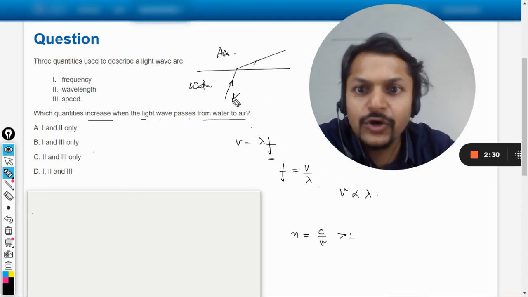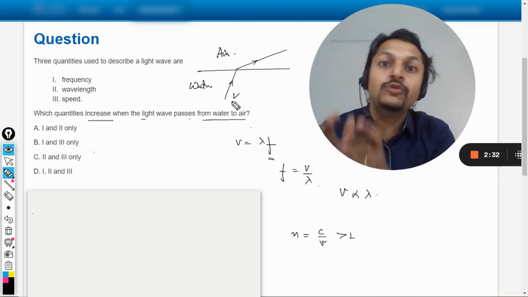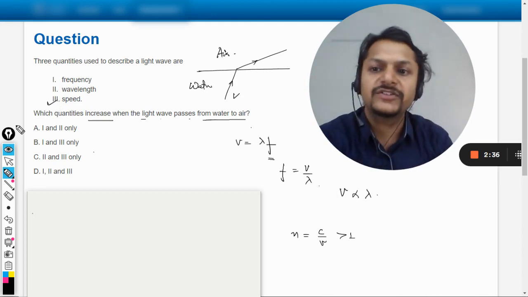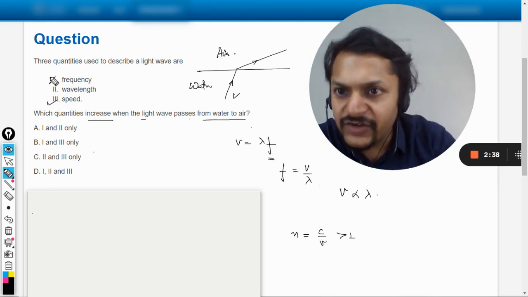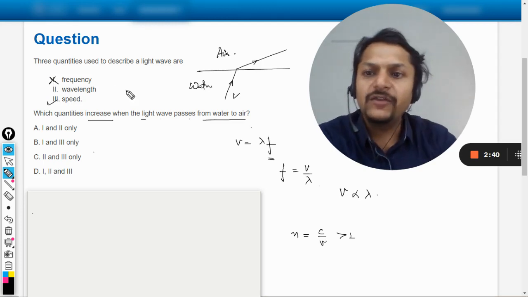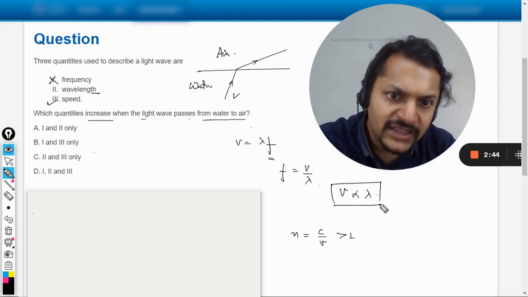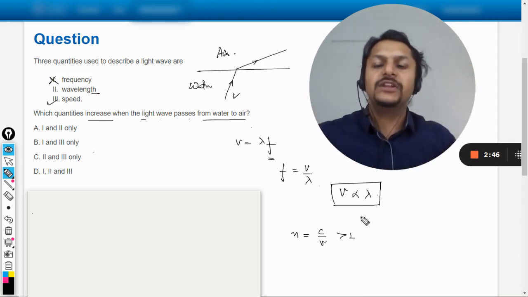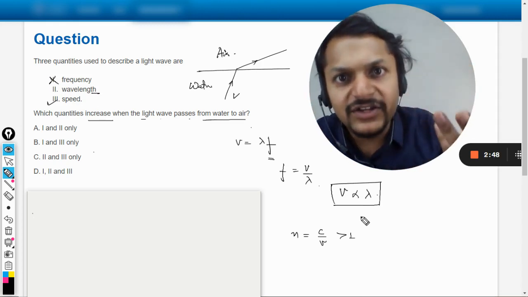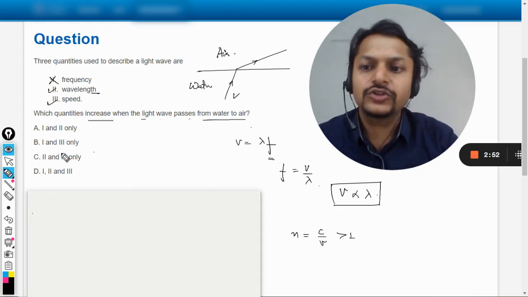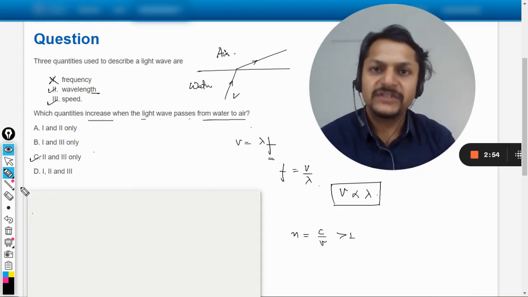So I can say that because it is coming out of water and moving into air, the speed will increase. So definitely the speed will increase. Frequency, definitely the frequency is not going to change. And what about wavelength now? Let us see. I have already written that the wavelength is directly proportional to the speed of light. So if the speed of light is increasing, the wavelength is also increasing. Hence, 2 is also correct. Hence, the answer will be C.